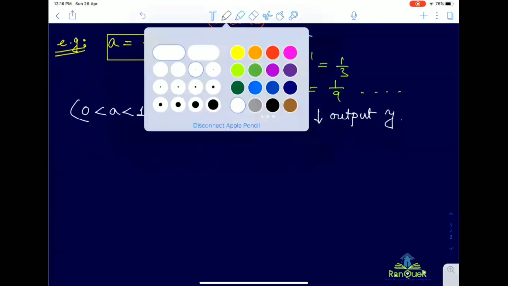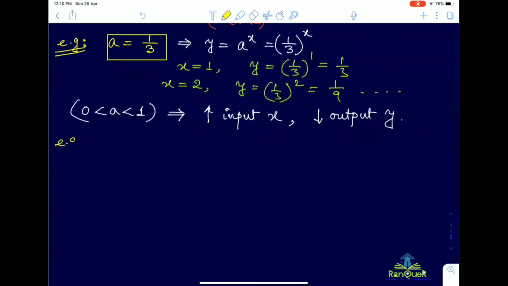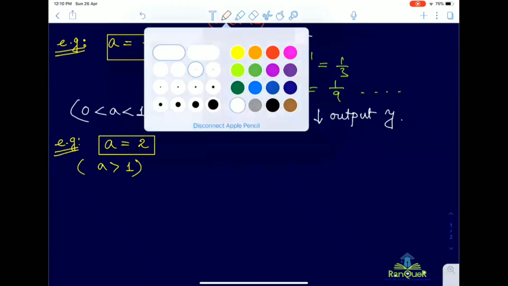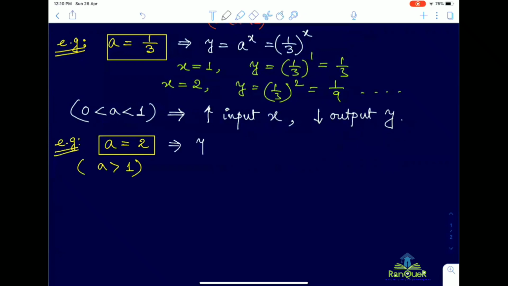And for the other case, for example, if we consider A equal to, suppose, 2, this is the given base now. Okay. Now that means in which region? A is greater than 1 region. Now in this case, the exponential expression is y equal to 2 to the power x. So here you can see that if you go and increase the value of x, the value of y will also increase due to the greater than 1 base.